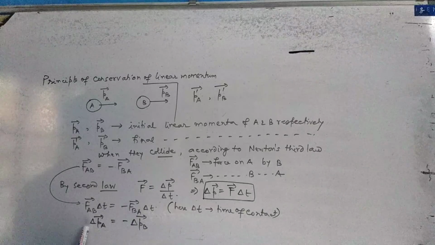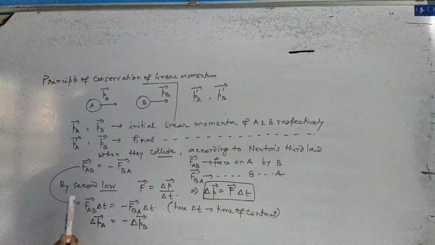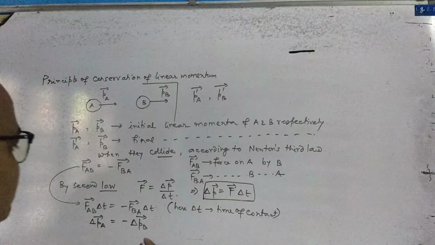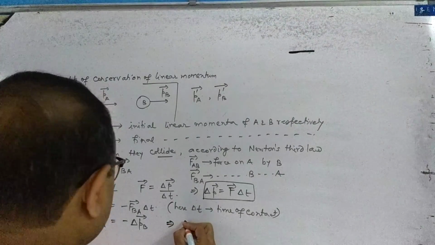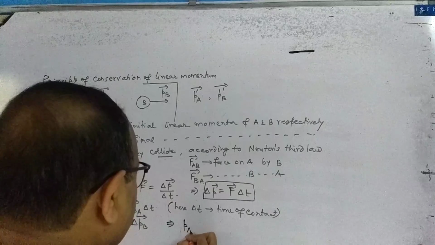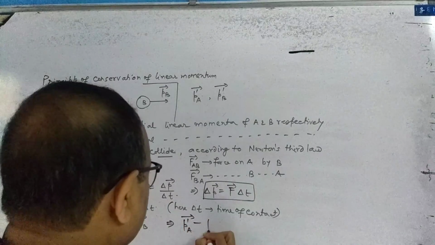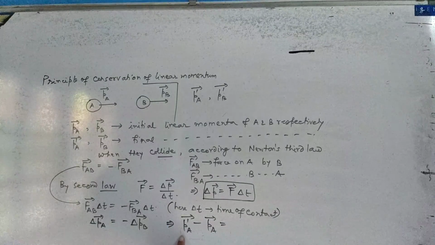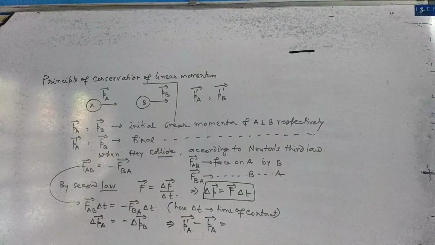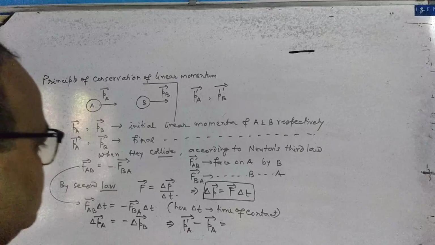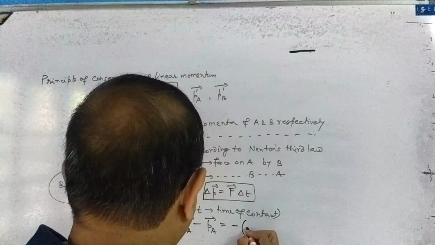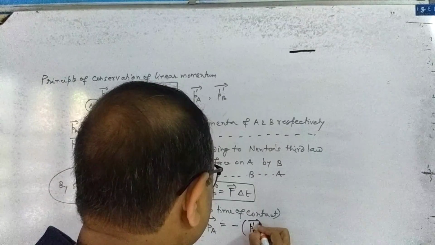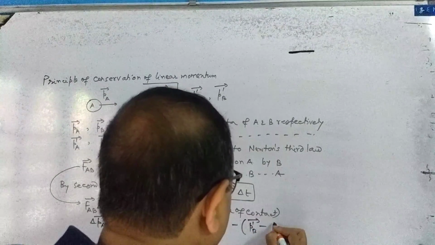ना, मोमेंटम चेंज इन द बॉडी A क्या होगा? ऑब्वियसली फाइनल माइनस इनिशियल. Here I will write PA dash vector minus PA vector, final momentum minus initial momentum of the body A, is equal to, with negative sign, PB dash vector minus PB vector.